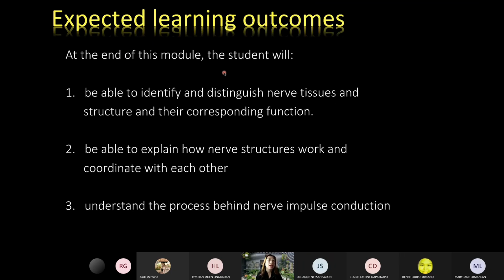Okay, so let's try to see your expected learning outcome. It says here that at the end of this module, the student will, number one, be able to identify and distinguish the nerve tissues and structure and their corresponding function. Second, be able to explain how nerve structures work and coordinate with each other. And third, understand the process behind nerve impulse conduction. So again, it's a very, very interesting topic.